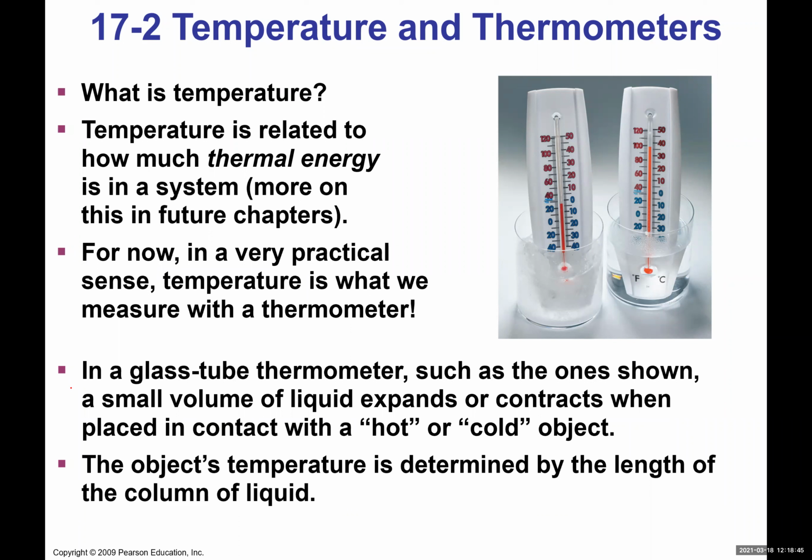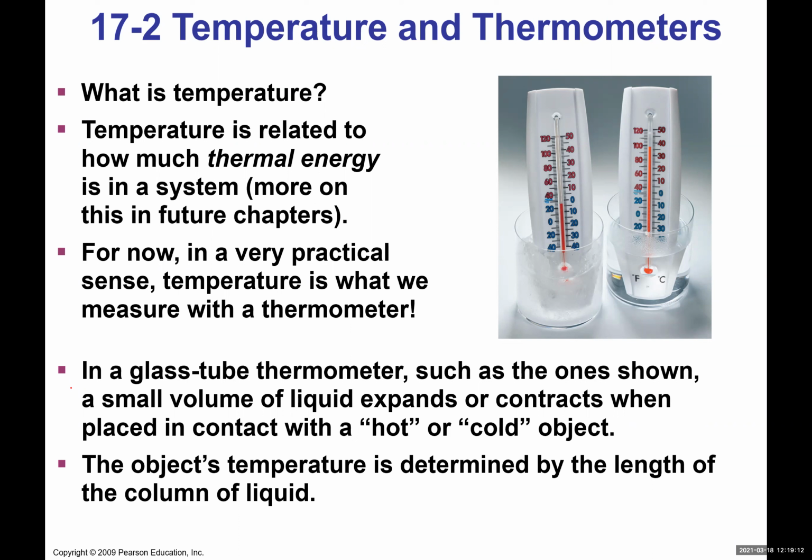Okay, but now let's think of it like this. Right now we can define temperature as some kind of coldness or hotness, and we can measure it using a thermometer. There are different types of thermometers, some that use a liquid that can change its volume as the hotness or coldness changes. For example, here we have a glass tube thermometer such as the one shown in the picture.